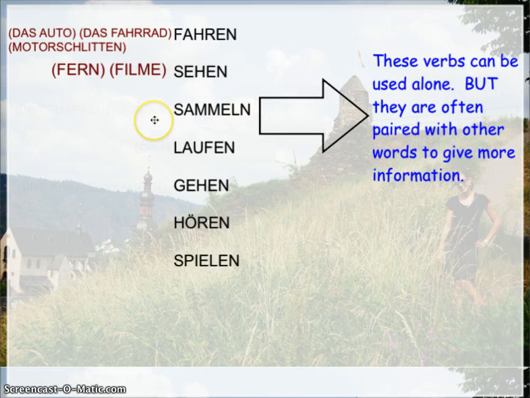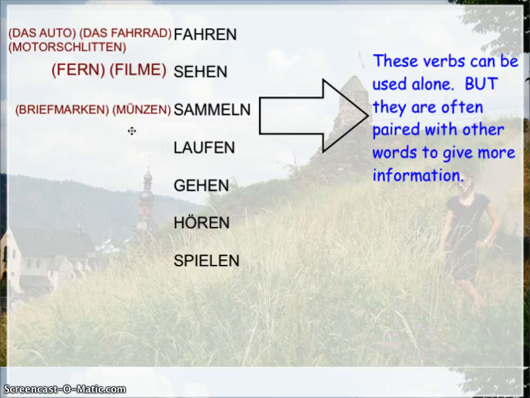after the ich. Sammeln, we didn't talk about. This means to collect. You could collect stamps, Briefmarken, or you could collect coins, for instance, Münzen. So I could say, ich sammle Münzen, ich sammle Briefmarken. Different things you can do with run. Skilaufen is the most common. So again, with the infinitive, the red one comes first, Ski, and then the laufen. However, when we use this in a sentence, you would say, sie läuft Ski. And after that comes the red word Ski.